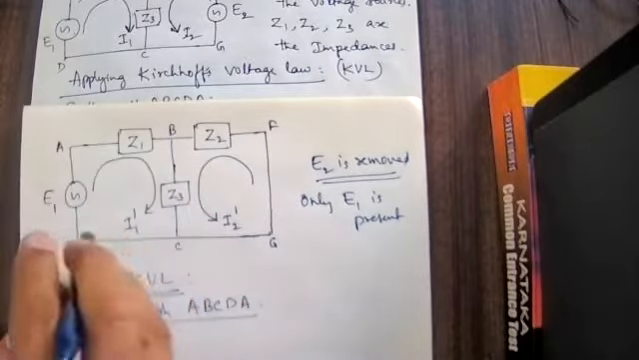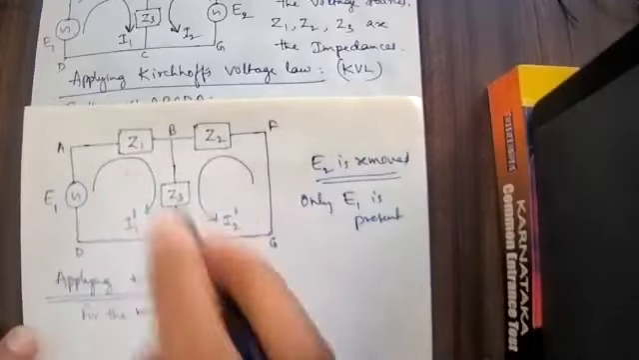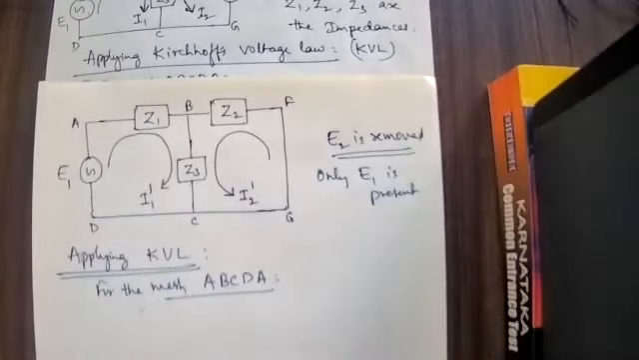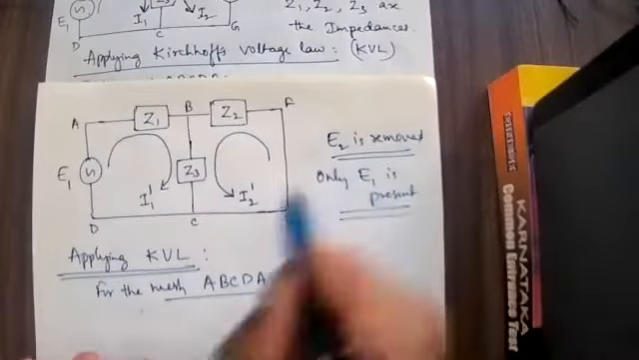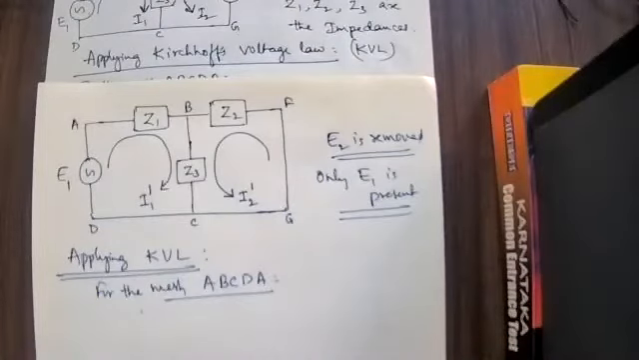A, B, C, D, A, this mesh. I will apply Kirchhoff's second law. How are we going to apply Kirchhoff's second law here? Only E1 is present. E2 has been removed. E1 alone is present.